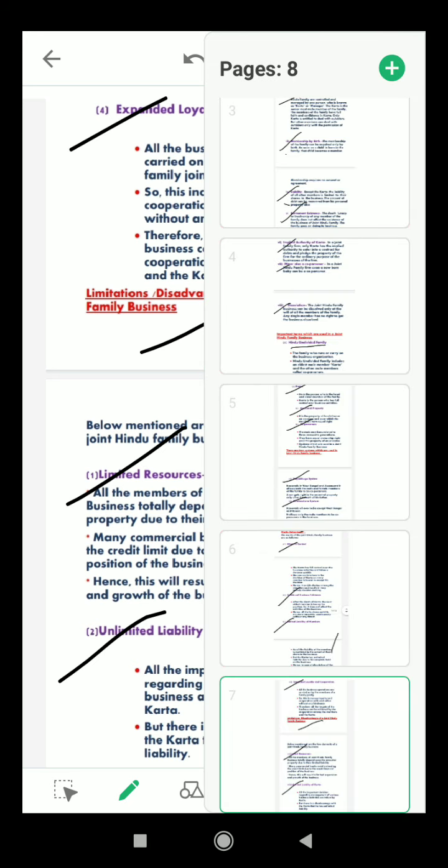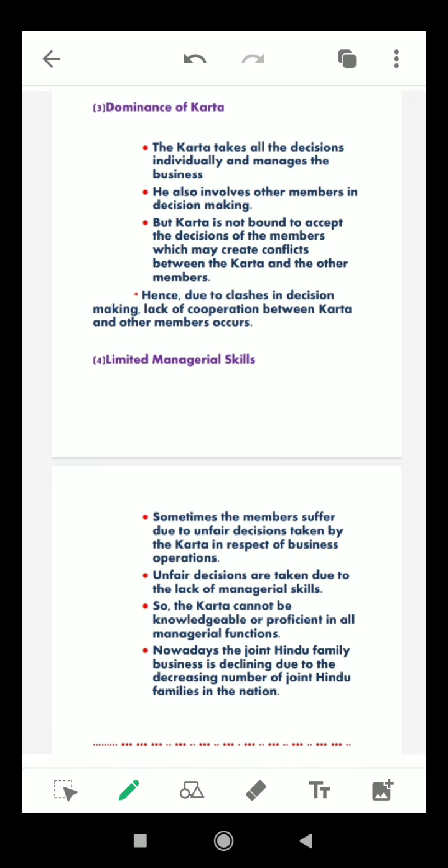Okay. The next is dominance of karta. Yes, the karta takes all the decisions individually and manages the business. He never takes permission of other members of the family, but does the business by himself. He also involves other members in decision making, but the karta is not bound to accept the decision of the members. Though the members of the family are involved, he is not going to listen to them or agree with them, which may create conflict between the karta and the other members sometimes. Hence, due to the clashes in decision making, lack of cooperation between the karta and other members occurs.